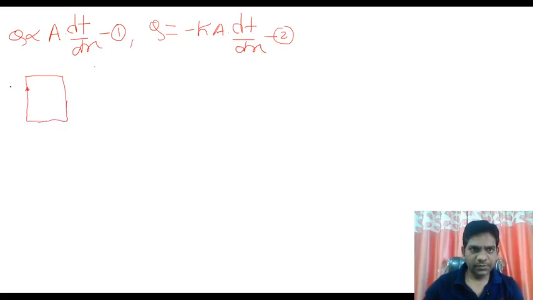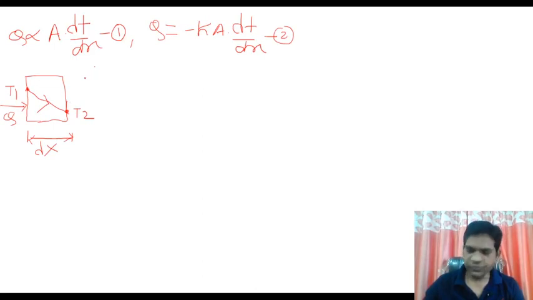This is our temperature T1 and this is our temperature T2. And the thickness is dx. And the graph is like that, okay. And this is the heat flow Q. So after getting this equation with the minus, why do we mention the minus here?